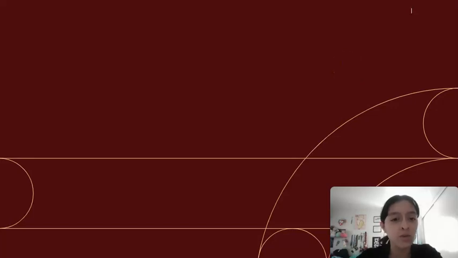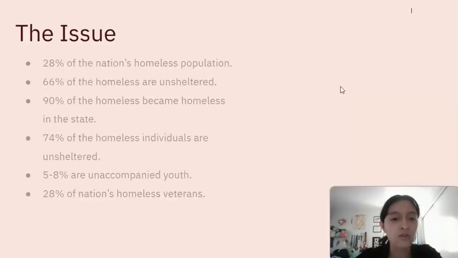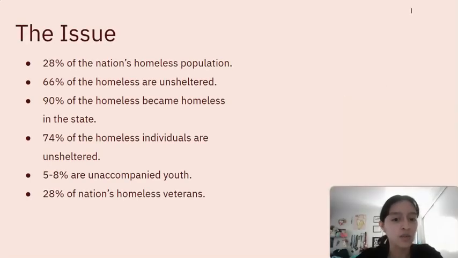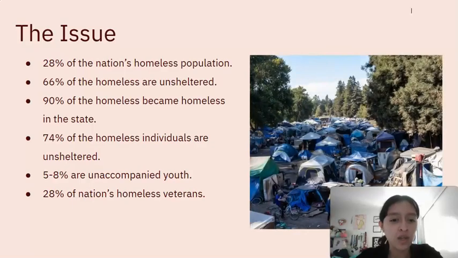The policy issue I will be focusing on is homelessness in California. California accounts for 28% of the nation's homeless population. We have the highest rate of unsheltered people at 66%. 90% of the homeless people in California became homeless while living in the state.